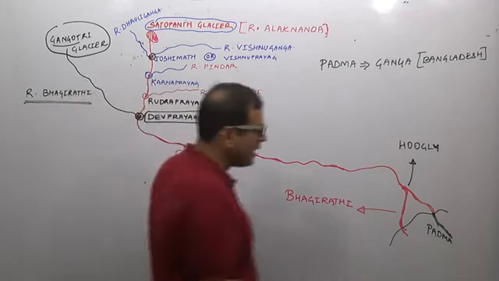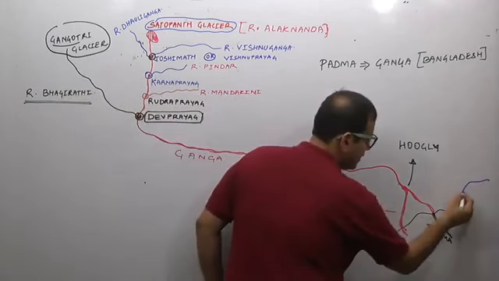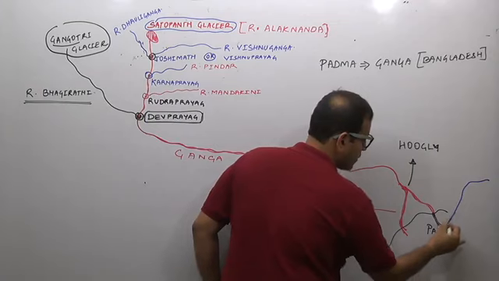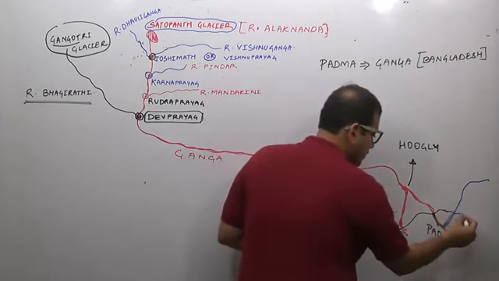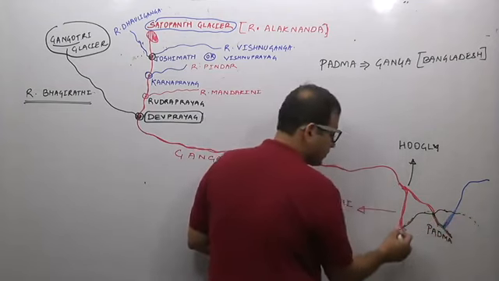After reaching Bangladesh, it is joined by another river, that is river Brahmaputra, which is known by the name of river Jamuna in Bangladesh. This black line, if I am showing you, is the Bangladesh region.